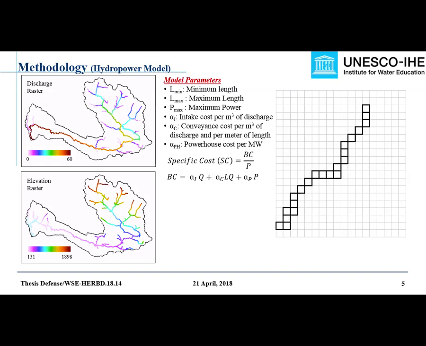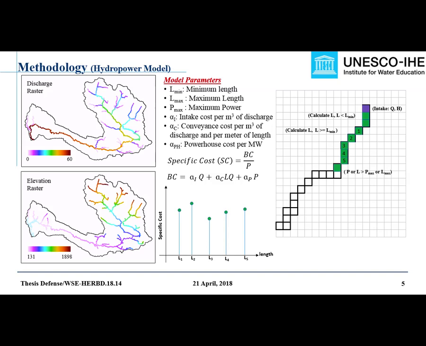Now, in order to identify the projects, first the individual reaches are separated in this case also. Then the intake of the first project is placed at the most upstream pixel of that reach. Once this first intake is located, at every downstream pixel, the river length from intake to that pixel is calculated, and this process is continued until we reach the pixel where the river length exceeds the minimum threshold length. After this, specific cost, which is the ratio of base cost of the project to initial capacity, is calculated at every downstream pixel until we reach the pixel where either power or length exceeds the maximum threshold.